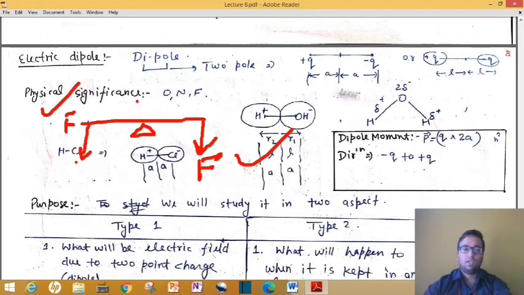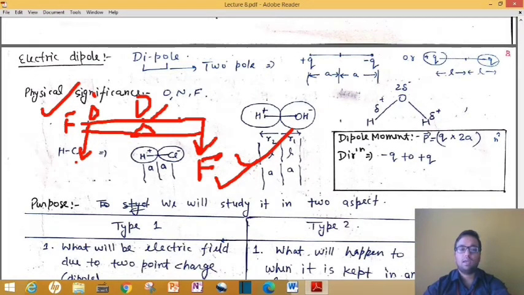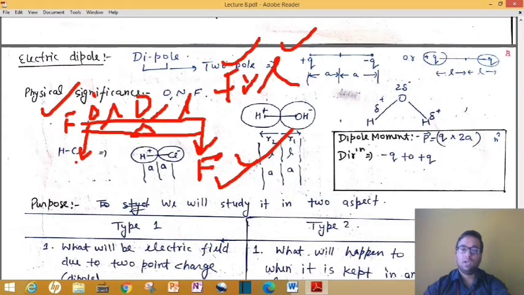Okay, if I ask you what is the moment of these forces about any point, okay, about this O, or about this point O dash, then you can say take any single force F and multiply it by the total length, means F into L by 2 plus F into L by 2, so it will become basically F into L. This is called the moment of any physical quantity.